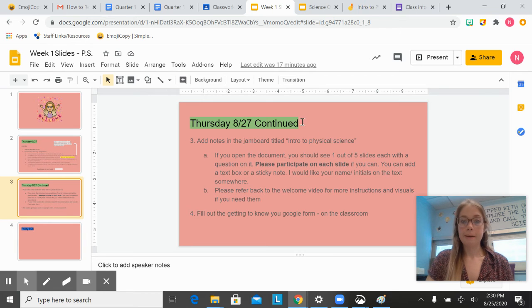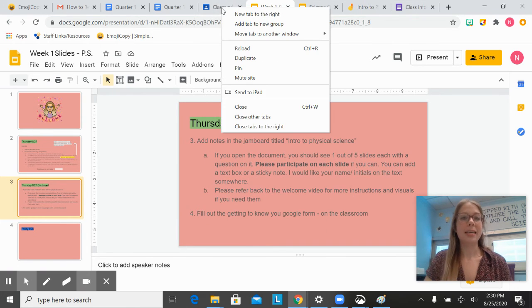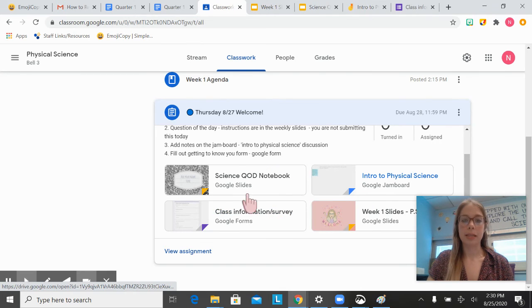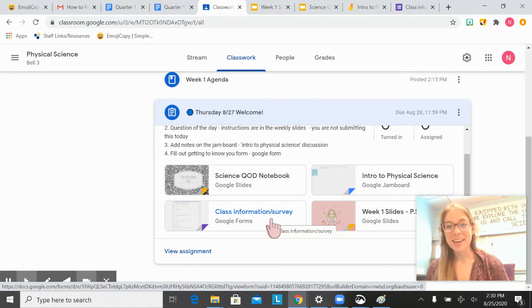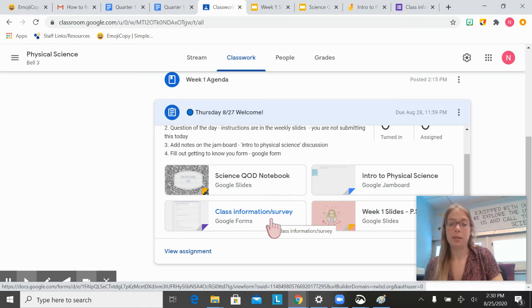So there's the Jamboard instructions. And then the last thing I need you to do today is to fill out the Google form. Where would I find this? I would find this in my Google Classroom post right here. This is just the survey, basic information that I might want to know about you guys or that you might want to share with me. So if you click on that, it'll pull up a Google form and make sure you submit that.